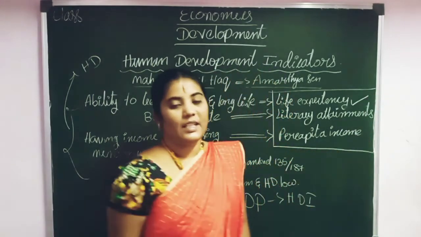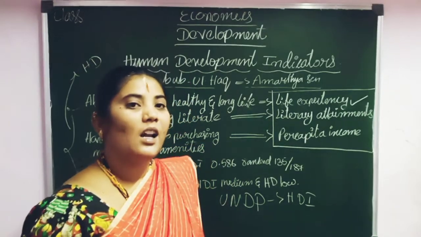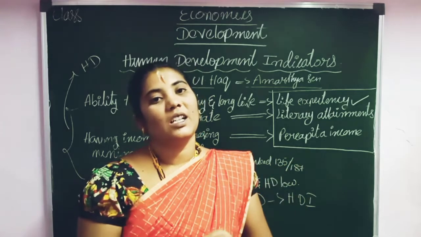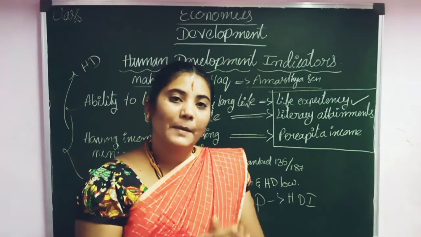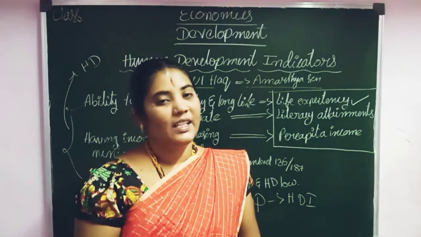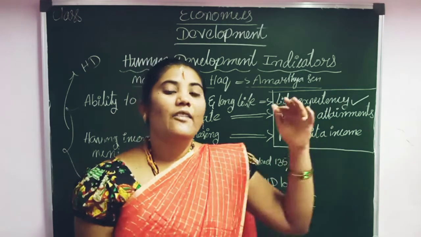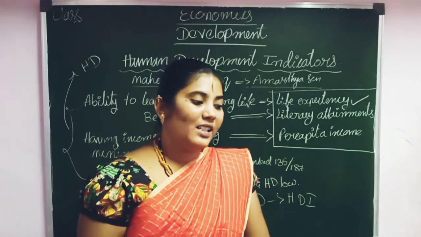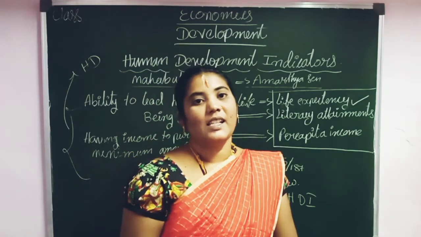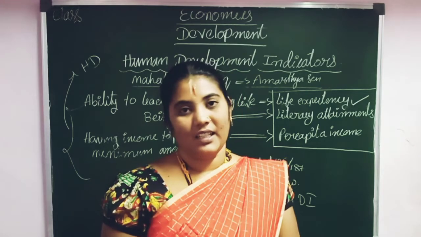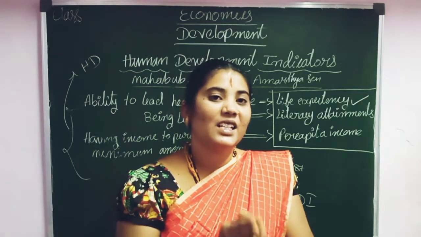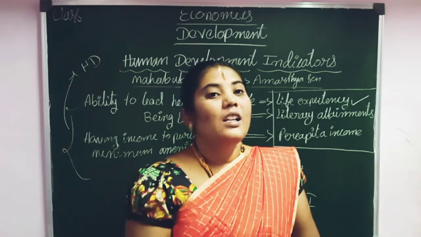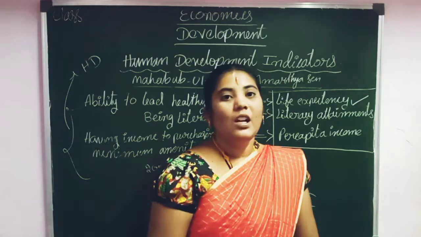Life expectancy. What is life expectancy here? Life expectancy means how long people live in a country. In a sense, how long the people in our country live is called the life expectancy. Until which year is the minimum age of death? For example, our country's life expectancy is 65.8 years. So we can live 65.8 years in our country. Such a good environment we have in our country.